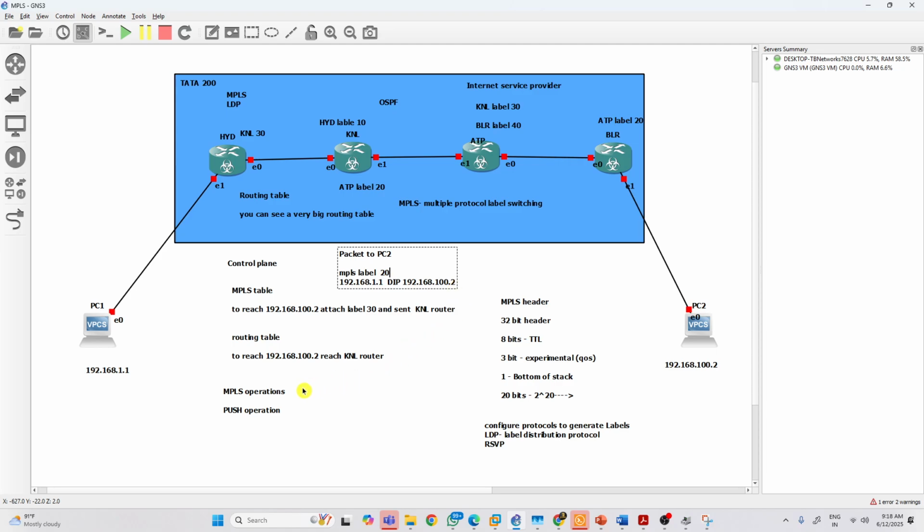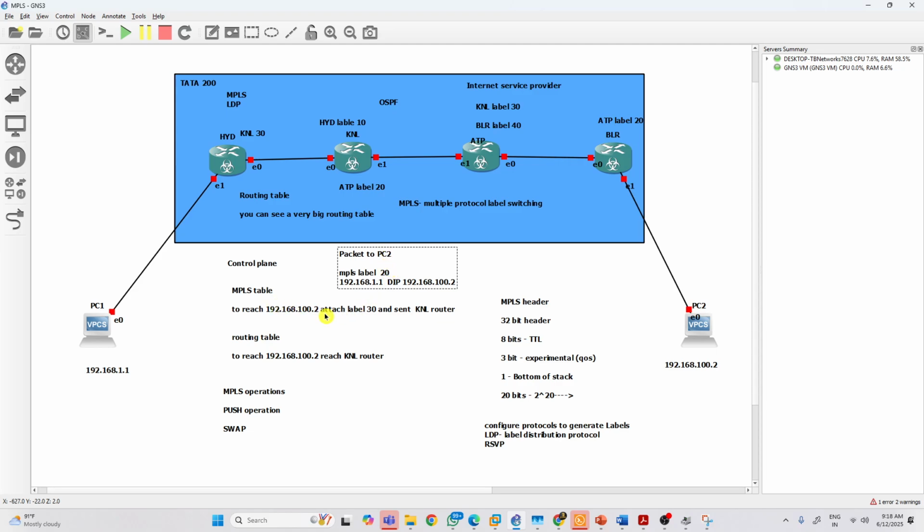This process is called what? Swap operation. Understand, guys? Swap operation. So the label, see here, simple. The Hyderabad router is sending a packet to the KNL router with label 30.